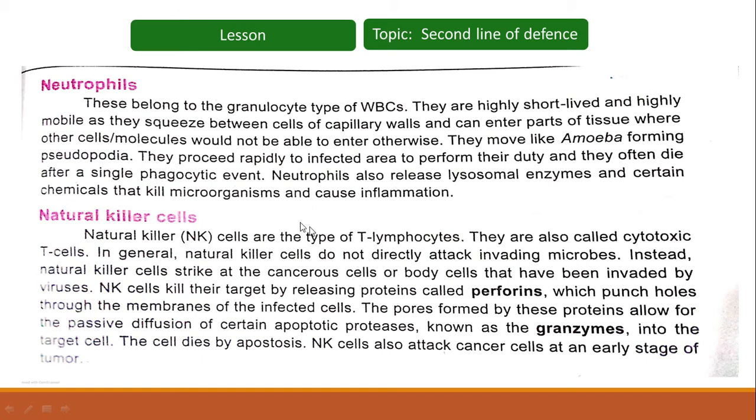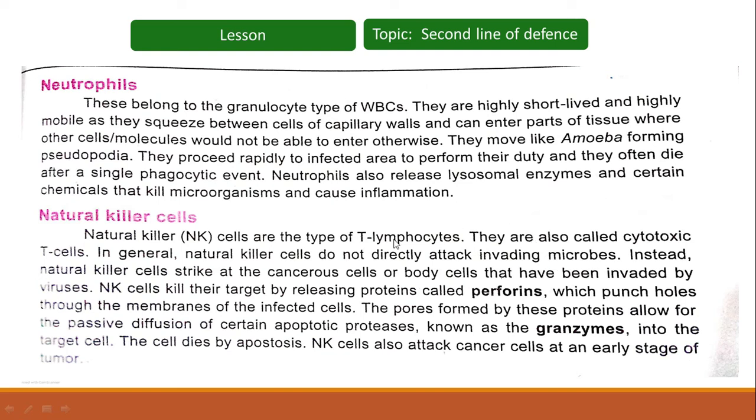Natural killer cells are a type of T lymphocyte. We have to remember, students, that natural killer cells are a type of T lymphocyte. A T cell is a type of lymphocyte which develops in the thymus gland and plays a central role in immune response. I'm repeating: a T cell is a type of lymphocyte which develops in the thymus gland and plays a central role in immune response. So natural killer cells are types of T lymphocytes.